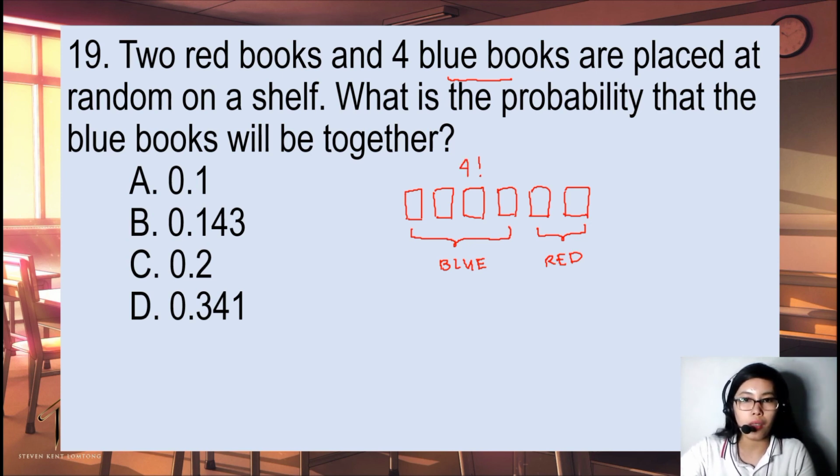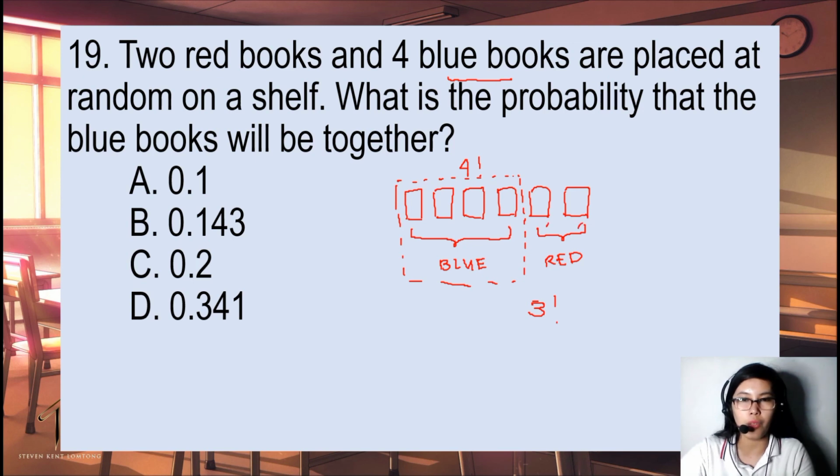And this block will be counted as 1, right? If we rearrange the blue block together with the red books, the blue block can be in the middle of the two reds, or it can be on either side. So, rearranging them means 3 factorial, because they are counted as 1, then 2, and then 3.